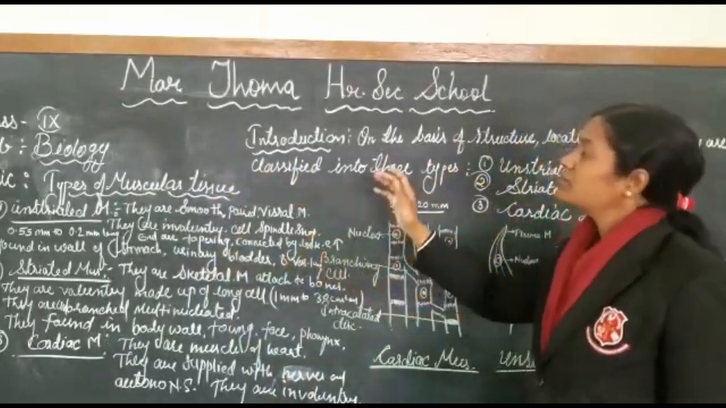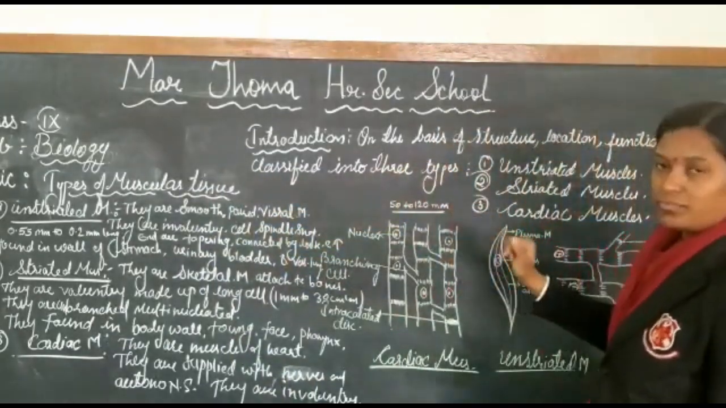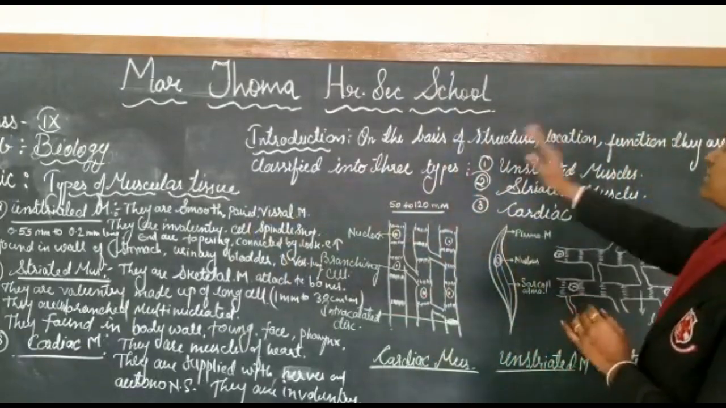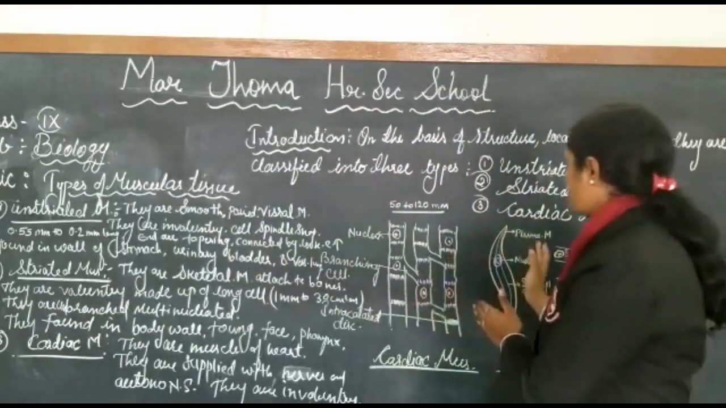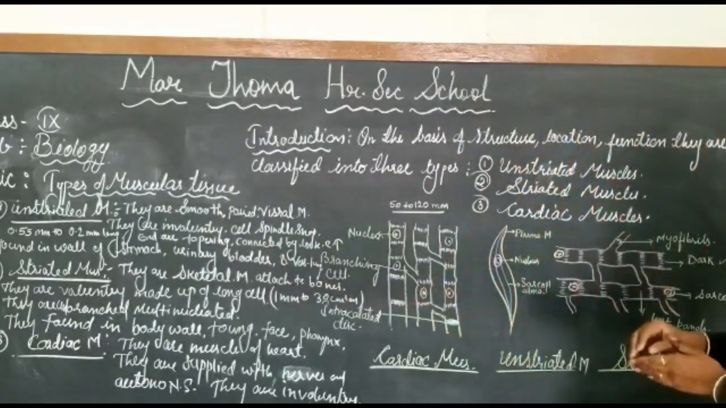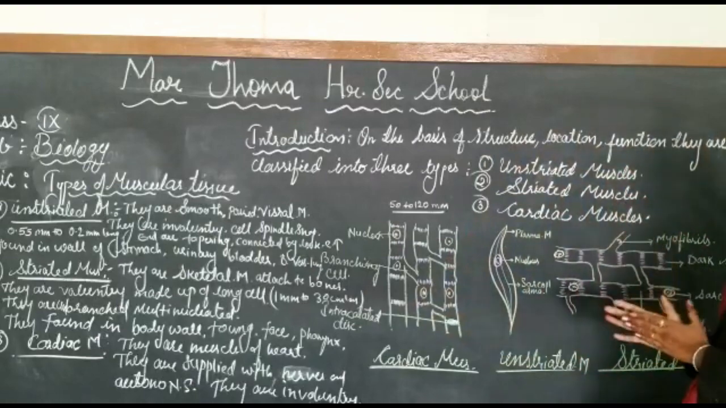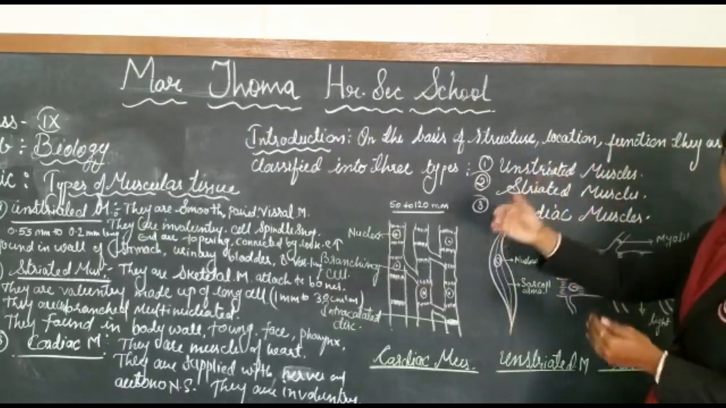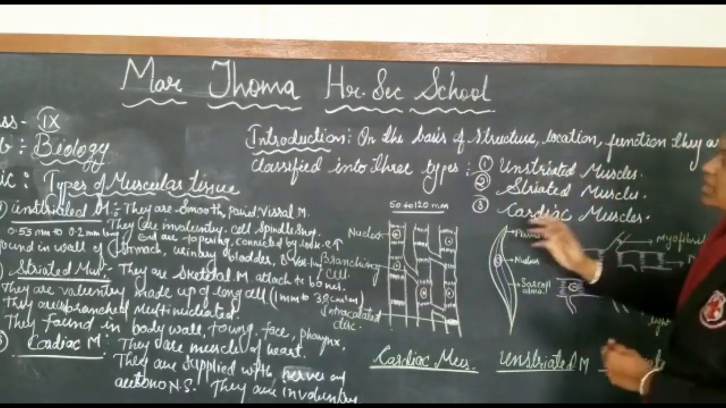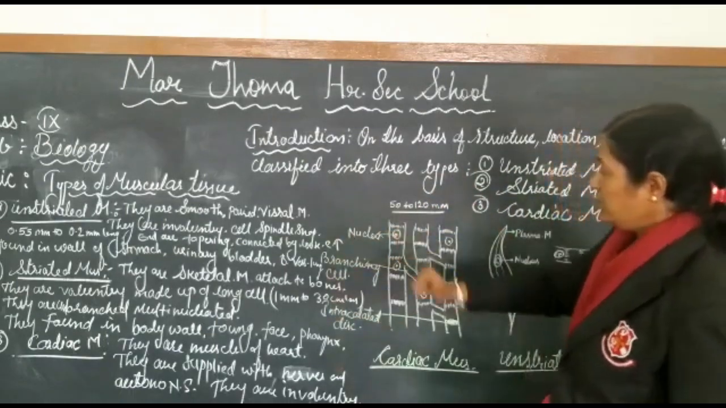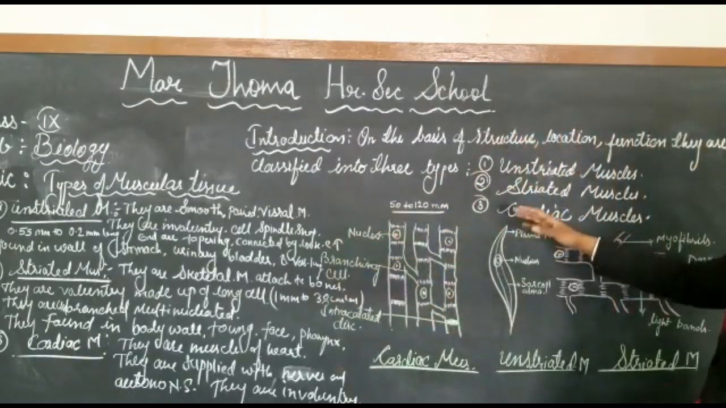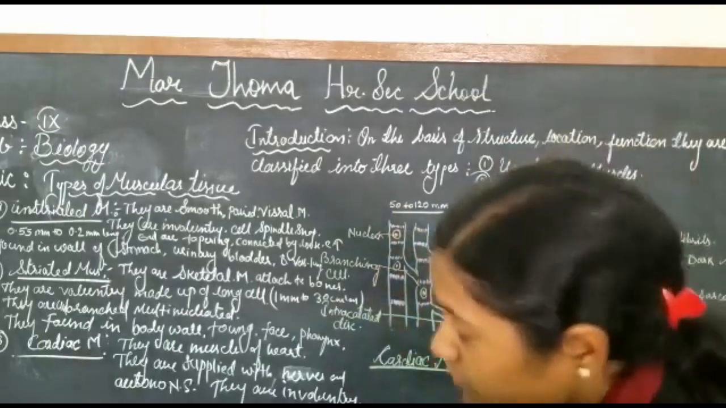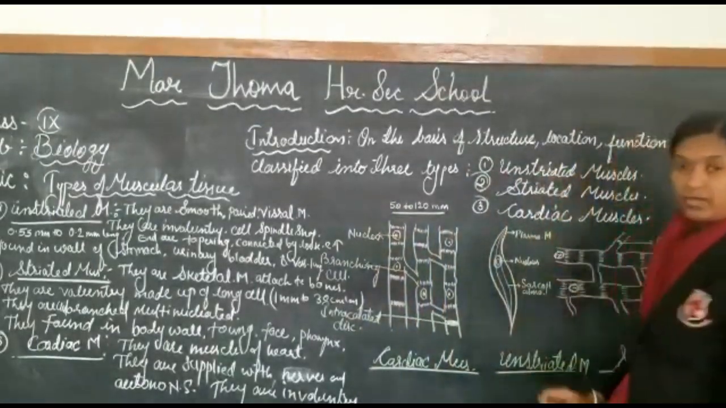Previous chapter. These types of muscular tissues are classified on the basis of their structure, their location in our body, and their important functions. So on the basis of their structure, the place of occurrence in the body, and the function, they are classified into three types: the unstriated muscles, the striated muscles, and the cardiac muscles. These are the three types of muscles generally present in our body.